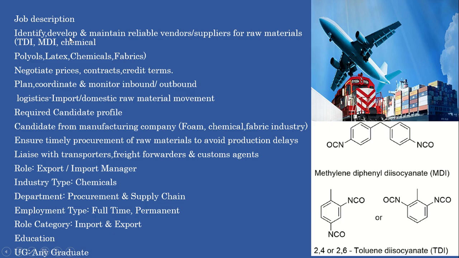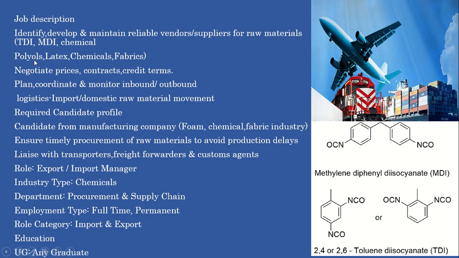So you need to identify suppliers for this product, which can be sourced domestically as well as globally. You need to identify and develop this vendor, who should be reliable for the organization and arrange timely raw material.